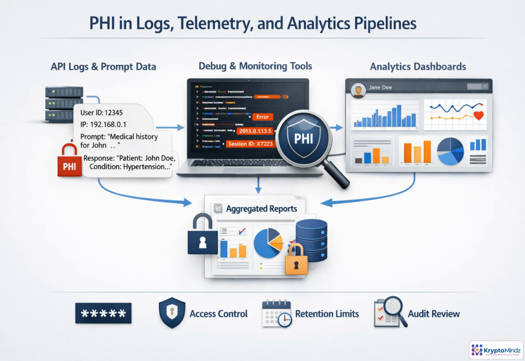PHI also shows up in the operational exhaust of an AI system. API logs, prompt histories, debug traces, error payloads, monitoring tools, and analytics reports may copy identifiers, timestamps, session data, or even full prompts and outputs. Treat these systems as secondary PHI repositories. Minimize what gets logged, mask sensitive fields, restrict access, set short retention windows, and regularly audit who viewed or exported the data.